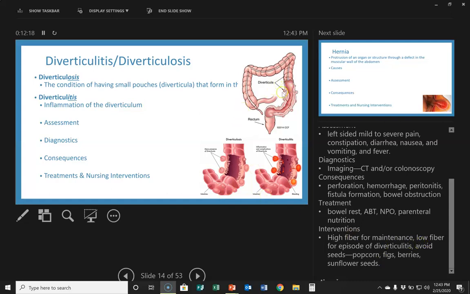Now, if somebody's having an acute diverticulitis issue, then we want a low fiber diet. And that's to avoid getting fibrous material stuck in those little inflamed spaces that are swollen, edematous, and will bleed easily. Avoiding seeds like popcorn, figs, berries, and sunflower seeds.